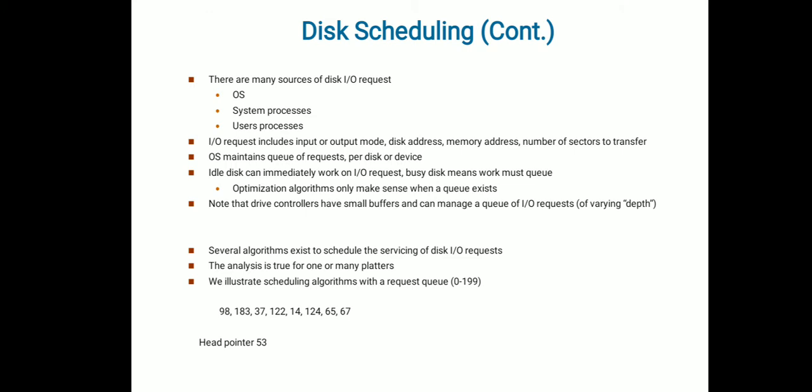There are many sources of disk IO requests: a system process, a user process, or the OS. When you request IO, the request includes the mode, input or output, what devices are involved, the disk address, the memory address, and the number of sectors to transfer.